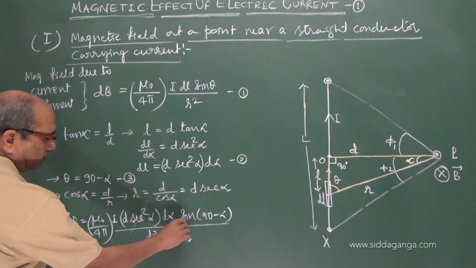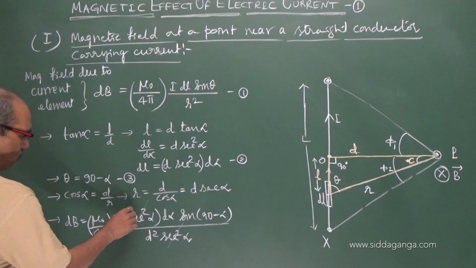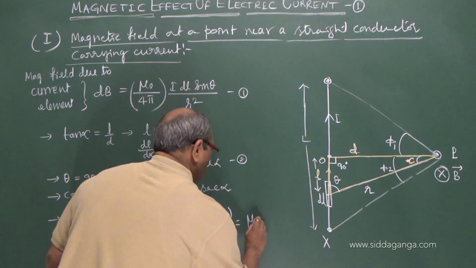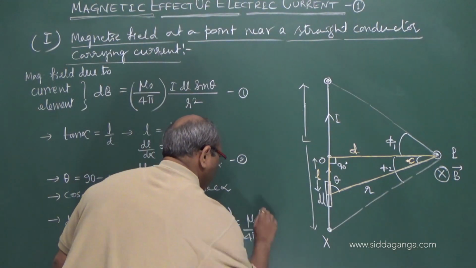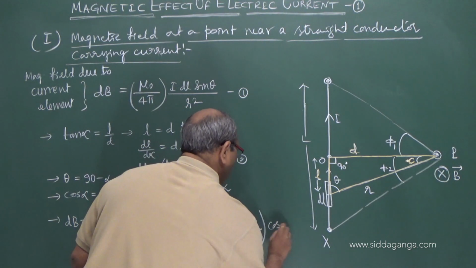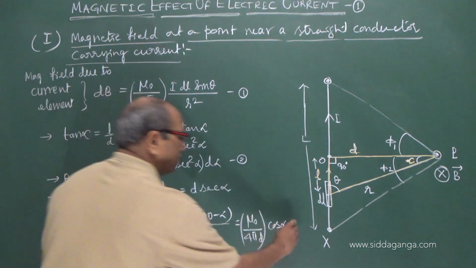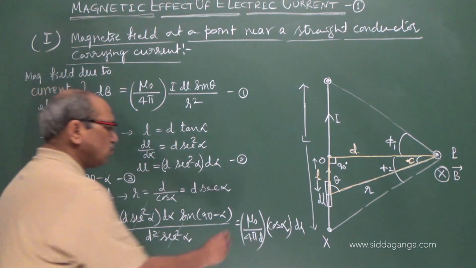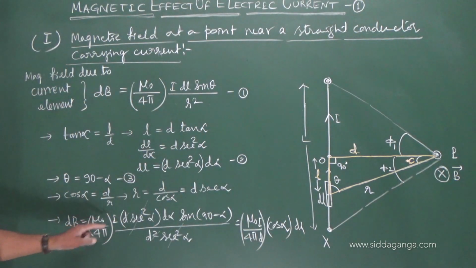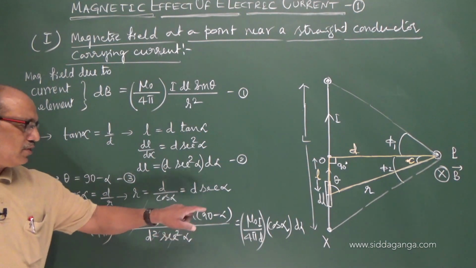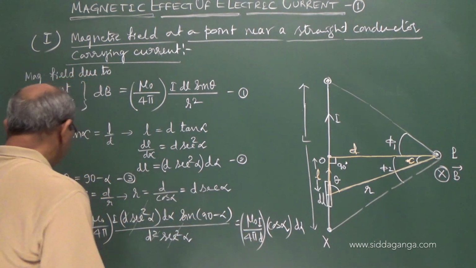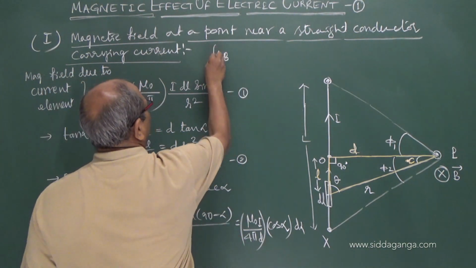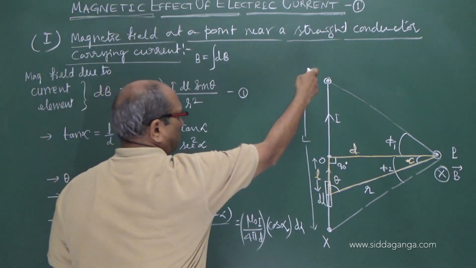See here, secant square alpha cancels, one d cancels. What remained here is mu naught upon 4 pi d into cos alpha into d alpha. D cancelled, I, mu naught I upon 4 pi d into sin 90 minus alpha, which is cos alpha, into d alpha. This is dB. Now I have to integrate this. Integrating dB, you will get the magnetic field due to the entire conductor.